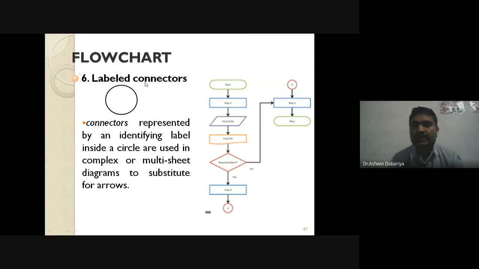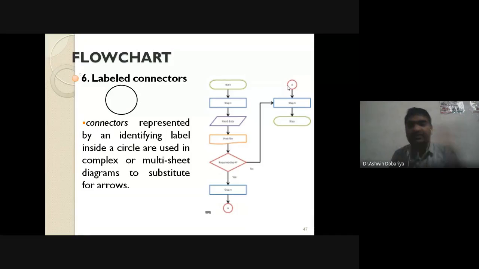The connector symbol is used to connect multiple parts of the flowchart on the same page. See, this is one part of the flowchart, this is another part, and these two parts are connected with each other using a connector. That is the simple definition. So a connector is generally used to connect multiple parts of the same flowchart on the same page, not multiple pages. Remember my words. On the same page you want to connect multiple parts, at that time you can use the circle.